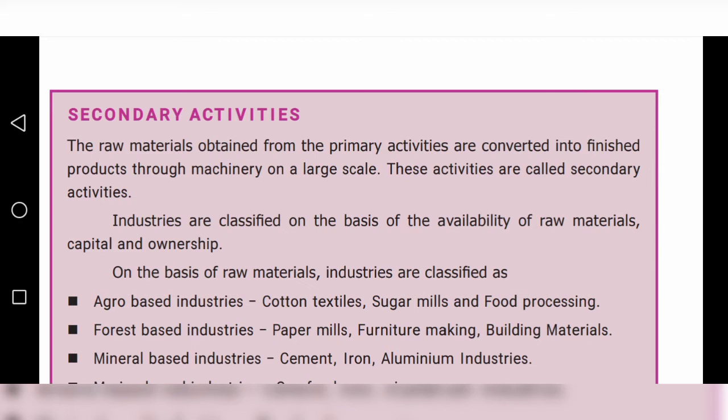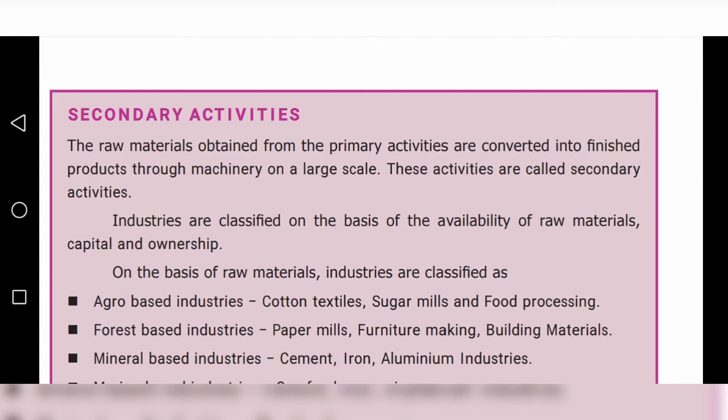Now we are going to see what secondary activities are. What are secondary activities? The raw materials obtained from the primary activities are converted into finished products through machinery on a large scale. These activities are called secondary activities.